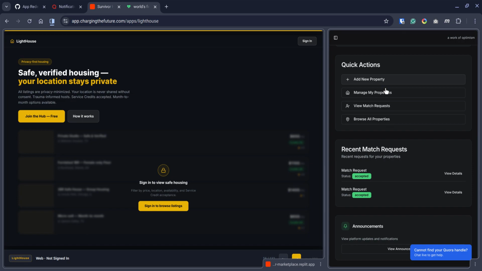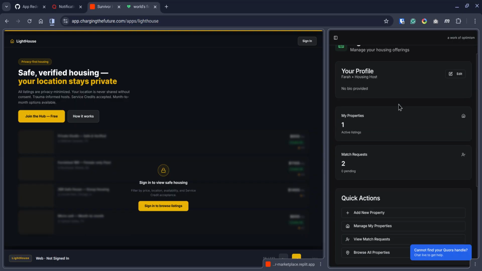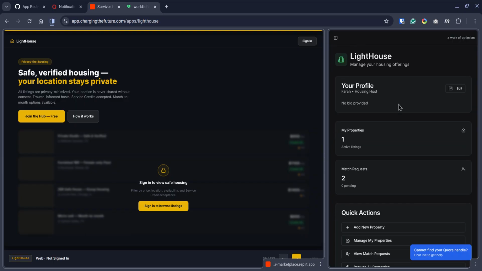The version right here is pretty straightforward. For example, I have two people. This is live data, so I'm not going to click into it, because I don't want to show people's private information. But I have two people who have matched with me because I'm working on creating a targeted individual community. Two people have put in a request and they matched, so very straightforward.